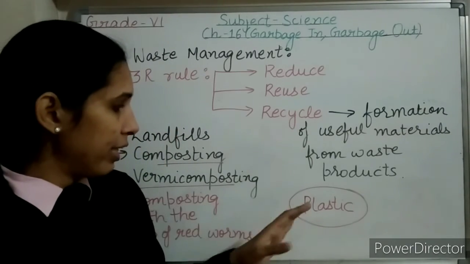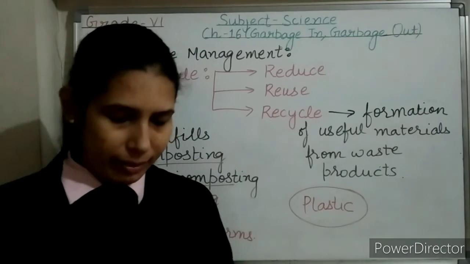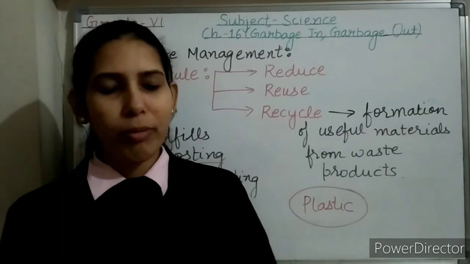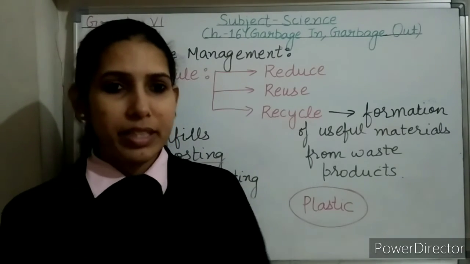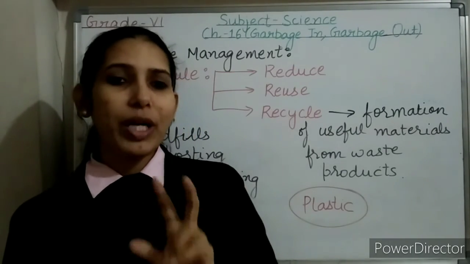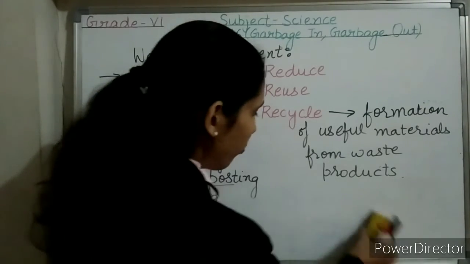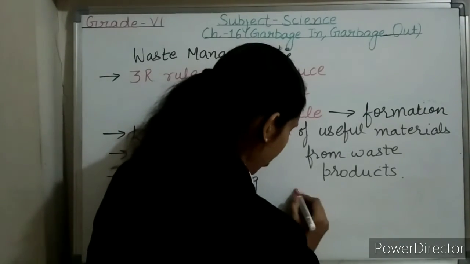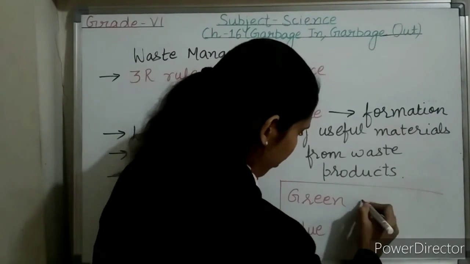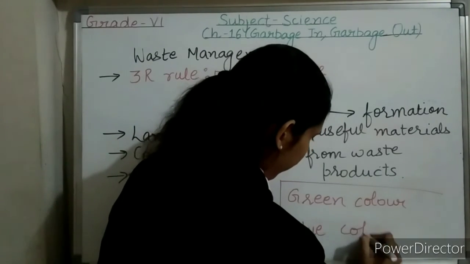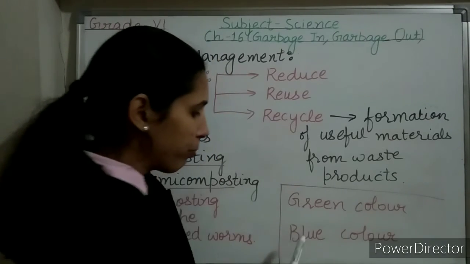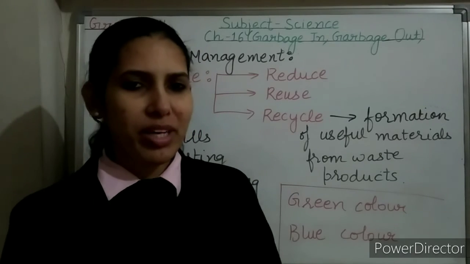One thing I forgot to tell here: as I told in the beginning, waste is classified into two categories, biodegradable waste and non-biodegradable waste. And in large cities, municipal corporations provide two different color dustbins. One is a blue dustbin and the second is a green dustbin. The green dustbin is used for throwing biodegradable waste, and the blue dustbin is used for non-biodegradable waste that can be recycled or reused.